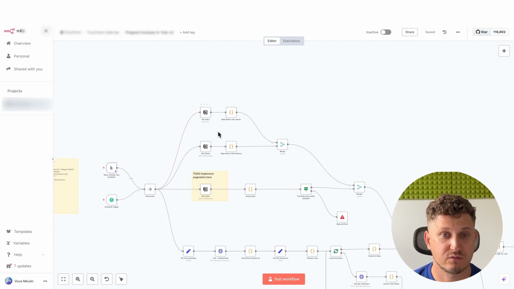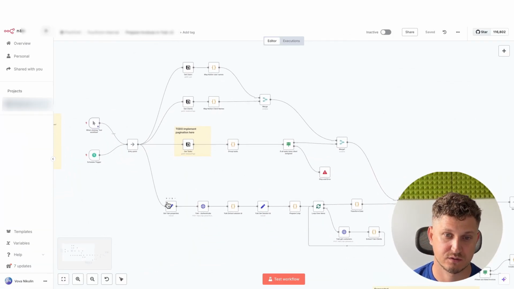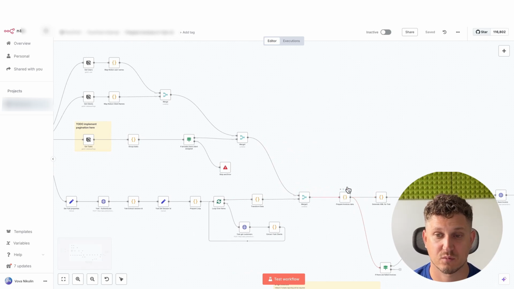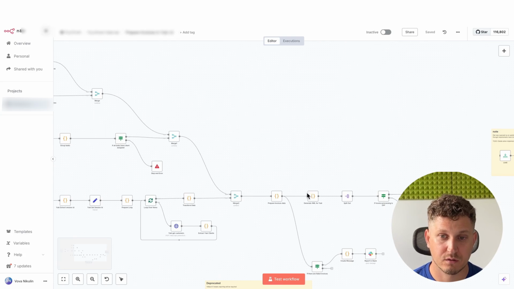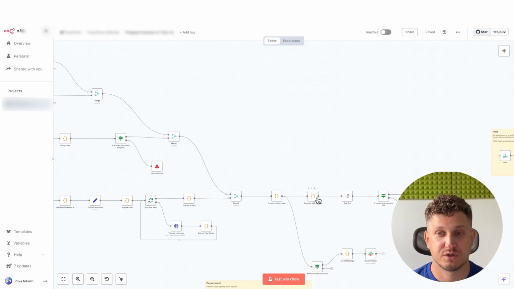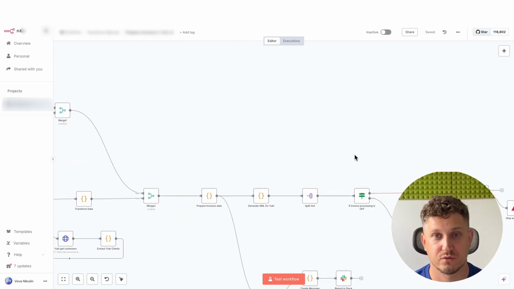It connects Notion, retrieves list of the clients, list of the users, all of the tasks which we resolved. And then it also connects Yuki, retrieves list of the customers from there. And then we have some code magic where we combine all of this data together, make sure that we are able to match customers from Notion and Yuki. Then we validate if we have all of the necessary data. After that, we generate XML payload for the API request and just shoot it to Yuki.